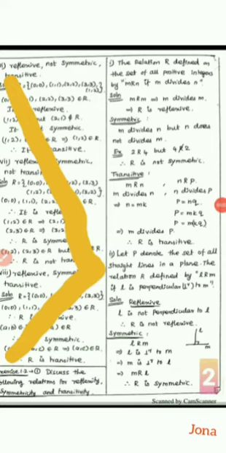Let P denote the set of all straight lines in a plane. The relation R is defined by L R M if L is perpendicular to M. Here it is given that P denotes the set of all straight lines. The relation is given: L R M if L is perpendicular to M. Just think of a railway track that is parallel, but here it is given perpendicular.